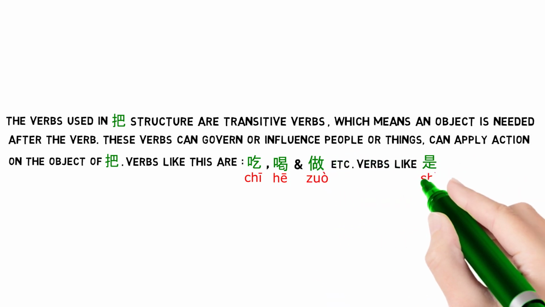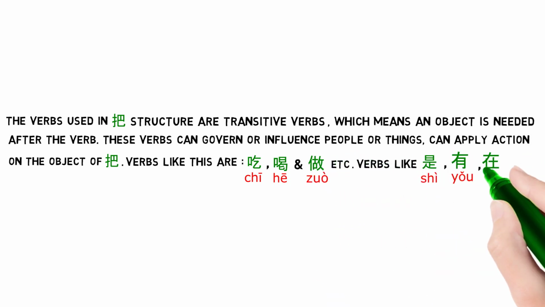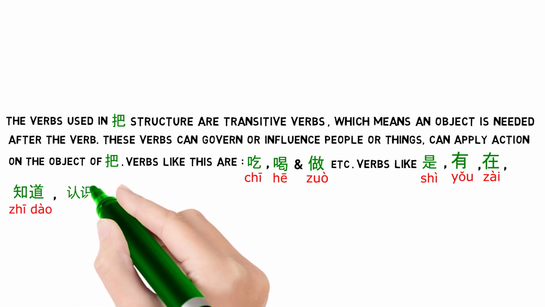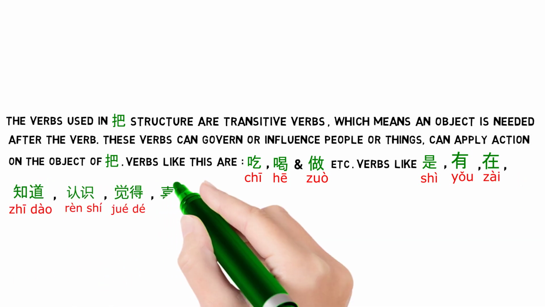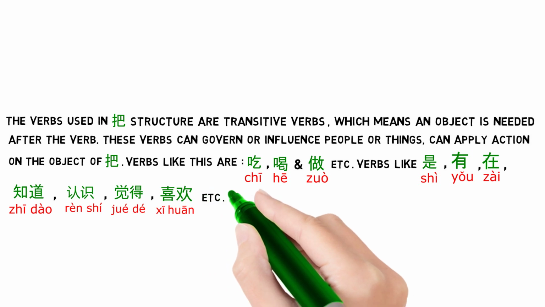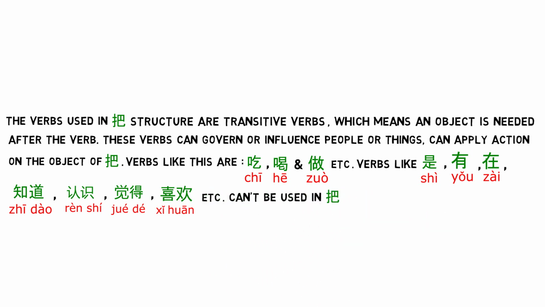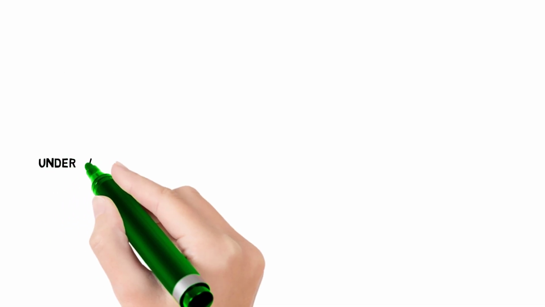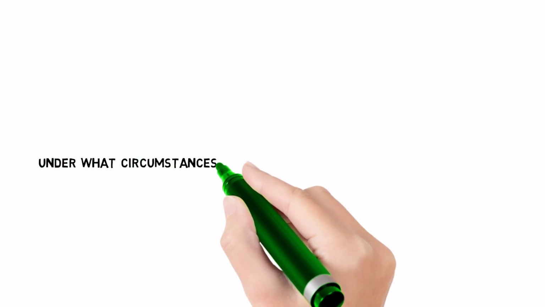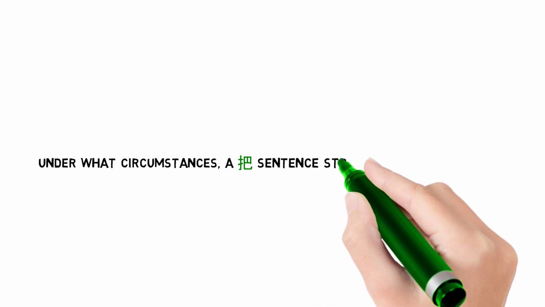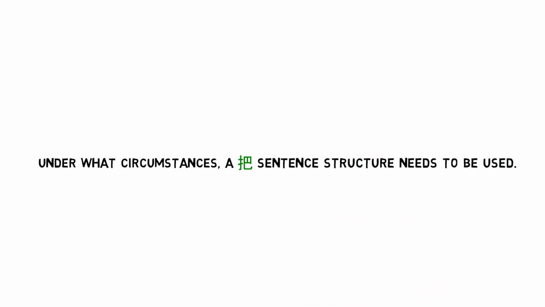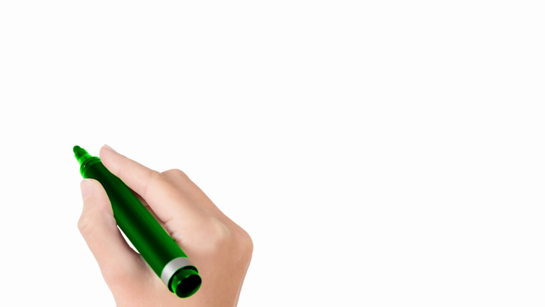Verbs like 是, 有, 在, 知道, 认识, 觉得, 喜欢, etc. cannot be used in 把 sentences. A very good question is, under what circumstances does a 把 sentence structure need to be used? Let's go through them one by one.